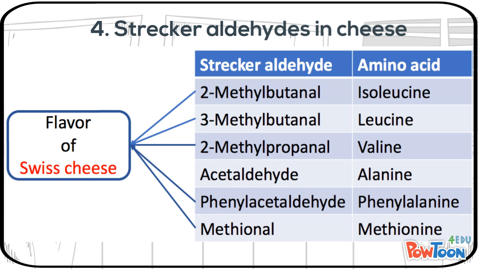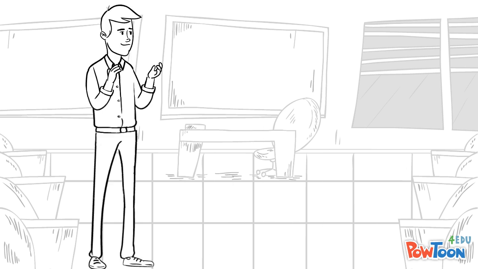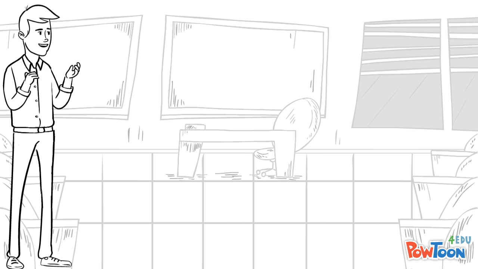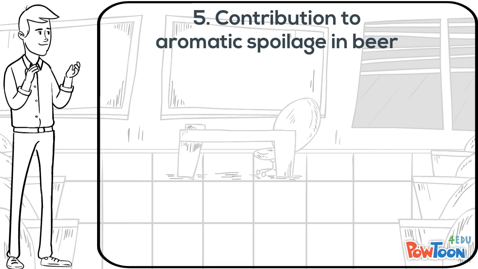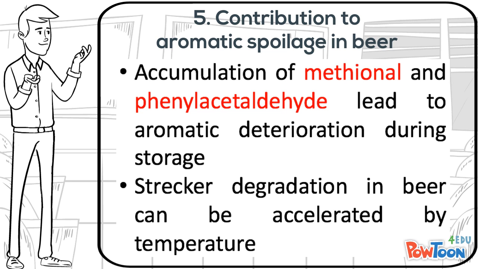Besides the contribution to the flavor of some dairy products, Strecker aldehydes also contribute to the aromatic spoilage in alcoholic beverages. The accumulation of methional and phenylacetaldehyde in beer during storage can lead to aromatic deterioration. The Strecker degradation in beer can be accelerated by temperature, so a higher storage temperature will result in faster Strecker degradation.